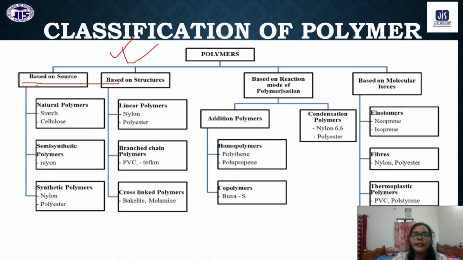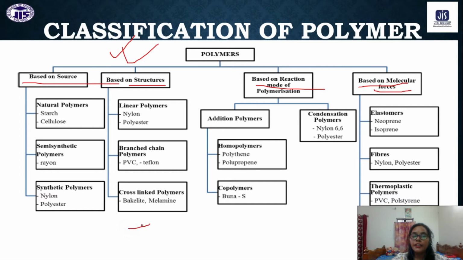Generally we can classify the polymers based on source, based on structure, based on reaction mode, like addition reaction or condensation reaction, and based on intermolecular forces.